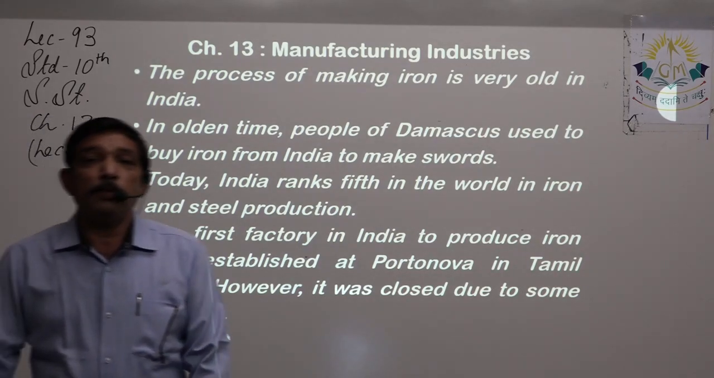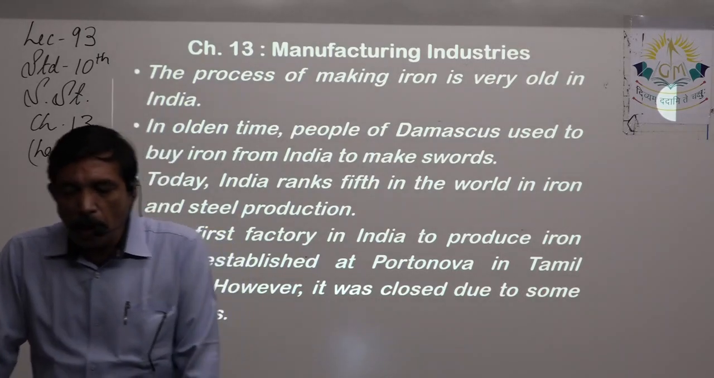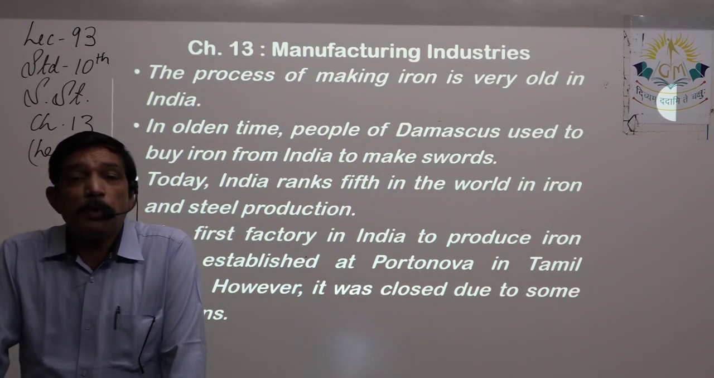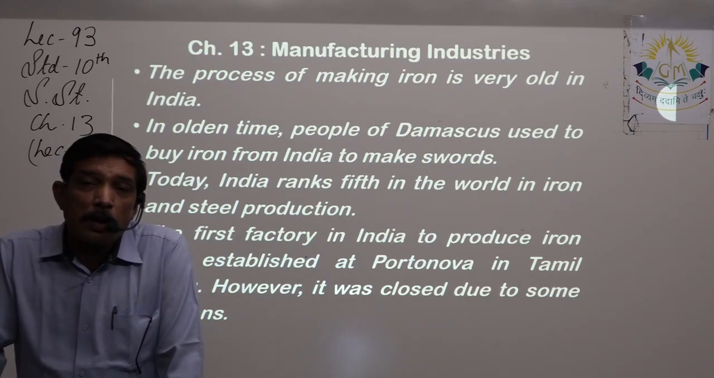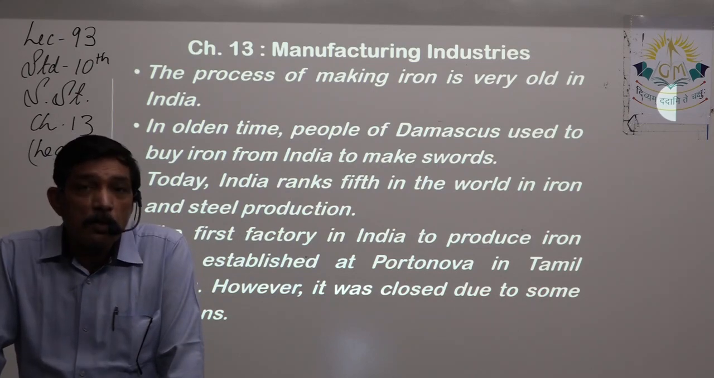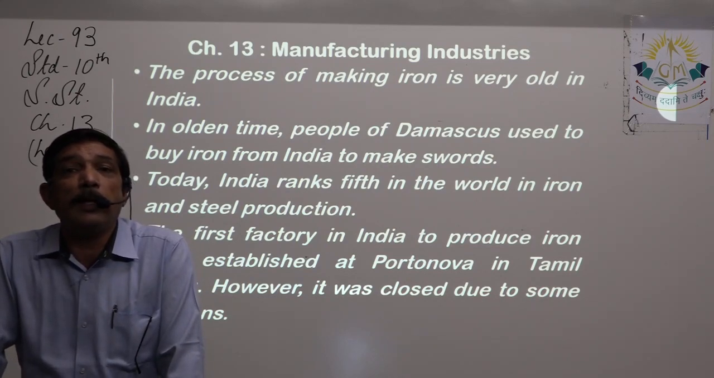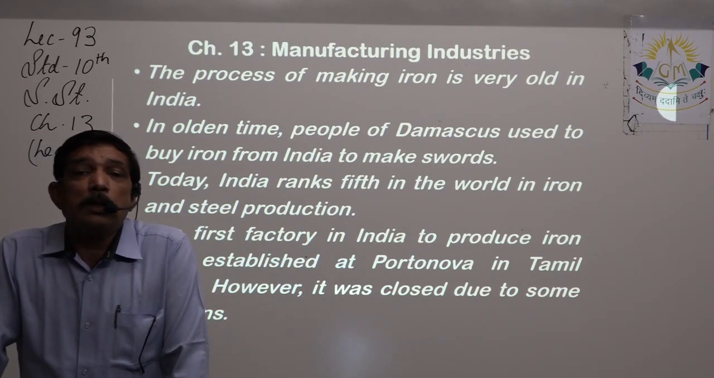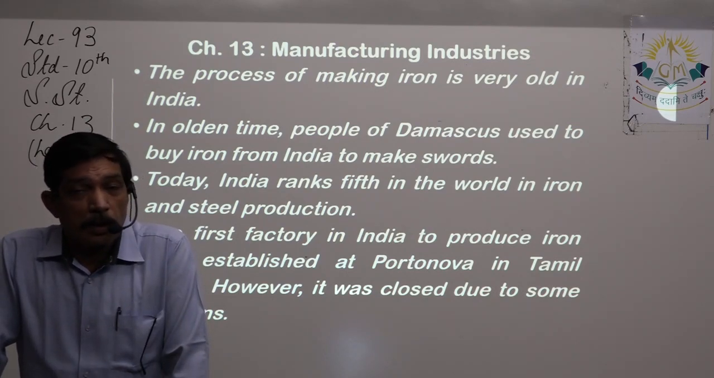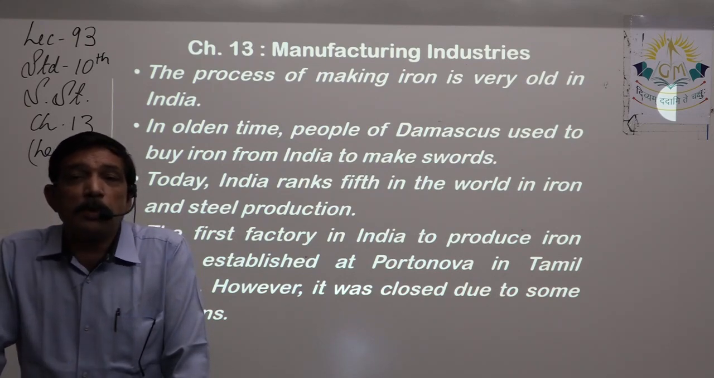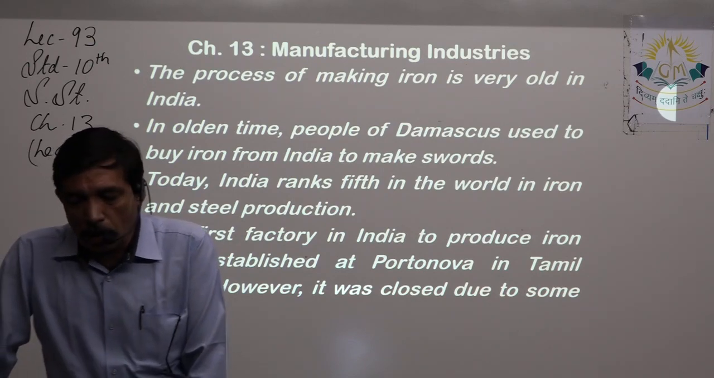In olden times, people of Damascus used to buy iron from India to make swords. To make their swords, they used to import iron from India. Perhaps iron was also available to them, but it was not of that good quality, so they had to depend on India. That means the quality of iron, or the quality of iron ore that is present over here, is of the highest quality.